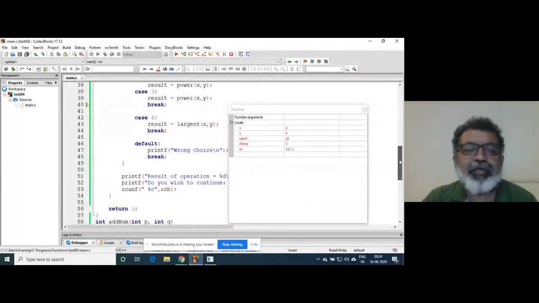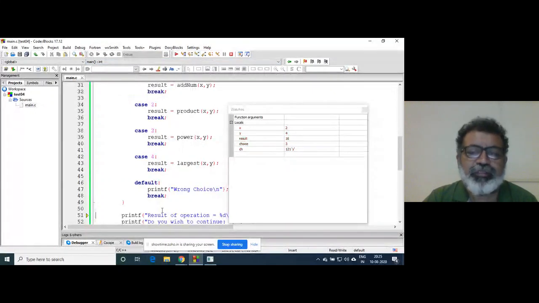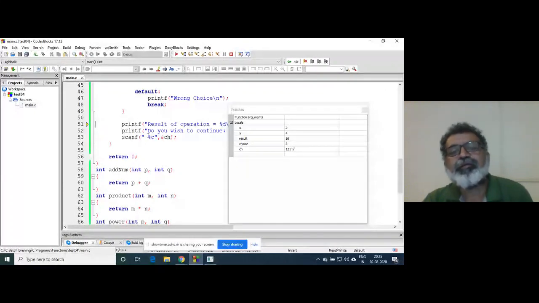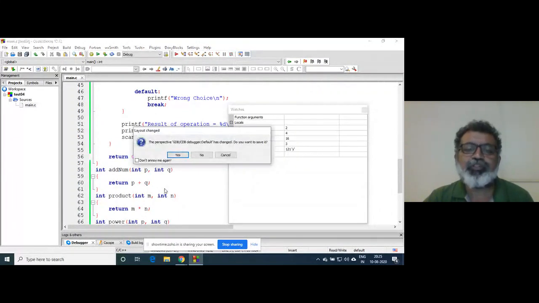Now the control is at the break statement, so it will break and control will go outside the switch case. Because break is there, it goes here, and then again it will ask printf and so on. So I hope this is clear, how everything works. I am stopping the debugger.